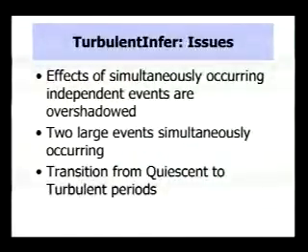So I'm oversimplifying things somewhat. There's a number of issues that we had to address to develop a more correct solution. First, the effects of simultaneously occurring independent events can be overshadowed by major events. That is, if a very major event takes place that affects a large number of prefixes, we might not be able to detect more minor events. However, sometimes we can use multiple views to detect these independent events. Next, occasionally, two large events may simultaneously occur.